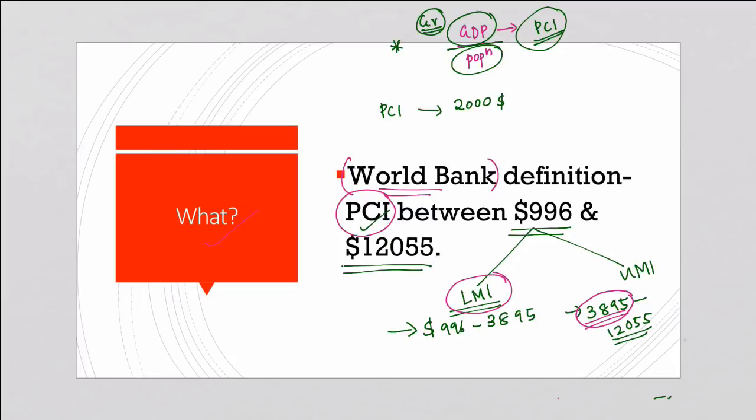And if India has to move out of the middle income trap completely and attain the status of a high income economy, then it has a very long way to go, because the per capita income should be $12,055. This is the status of India with regard to the World Bank's definition of the middle income trap.